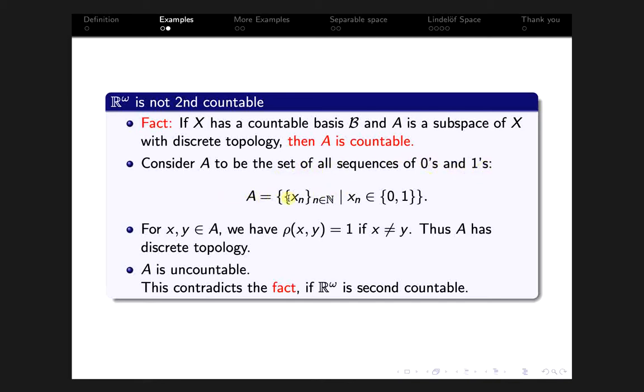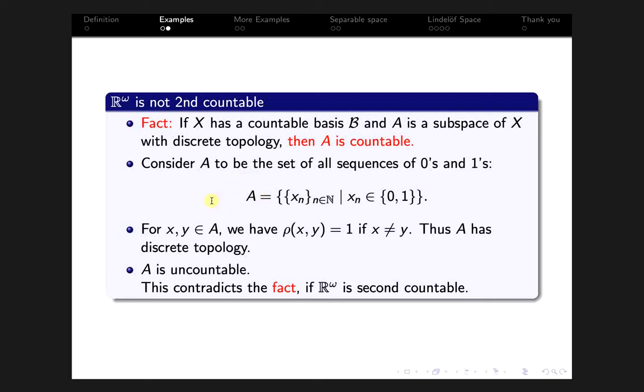So that is A equal to the set of all sequences (x_n), where n belongs to the set of naturals, such that x_n is either 0 or 1, so x_n belongs to the two-point set {0, 1}. It is well known that A is not countable, so A is uncountable.